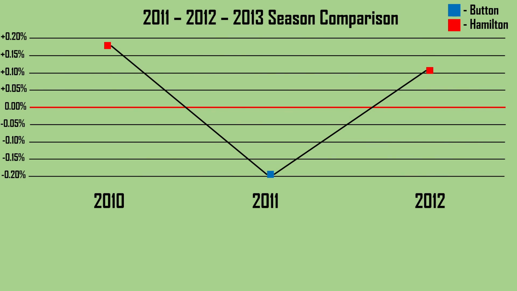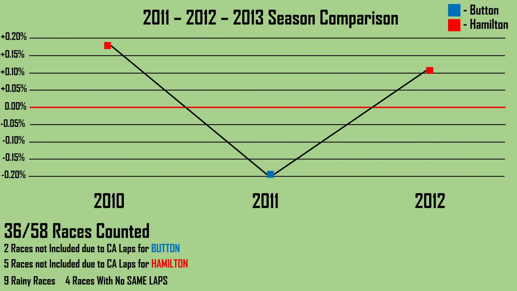Overall throughout this 3-year stint as teammates there were 36 out of 58 races that were counted, with 2 races not being included because there weren't enough clean air laps for Button, compared to 5 for Lewis Hamilton. There were 9 rainy races in this period and there were 4 races where there were no same laps after the truncation period.